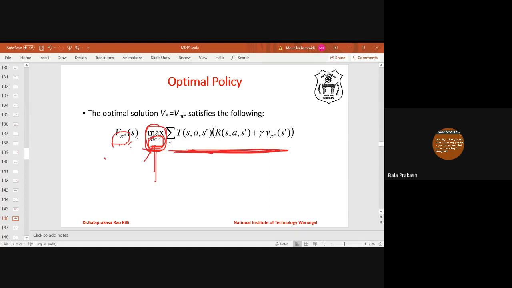So suppose there are three actions. Then sigma over S dash of T of S, A1, S dash, and so on for A1. If it is A2, then sigma over S dash of T of S, A2, S dash, and so on.